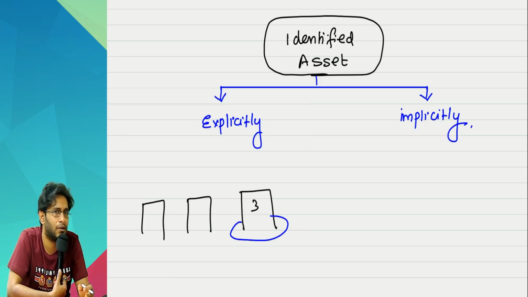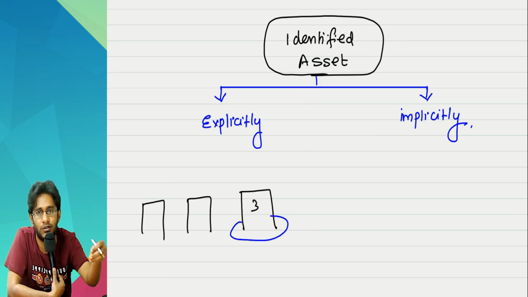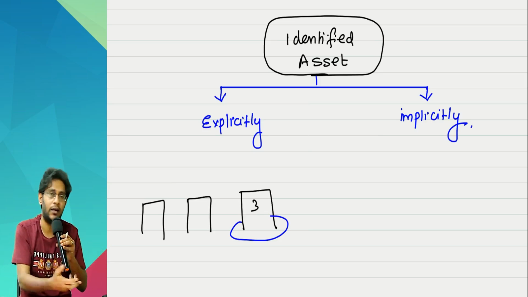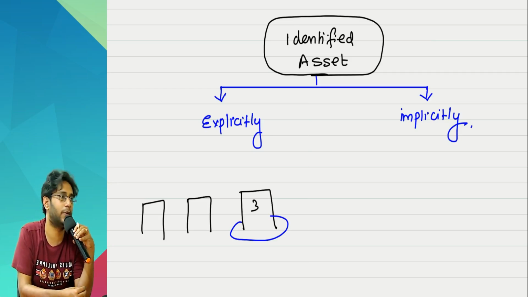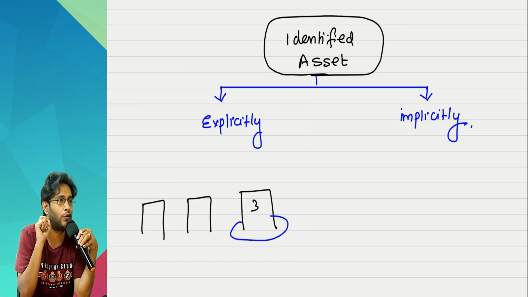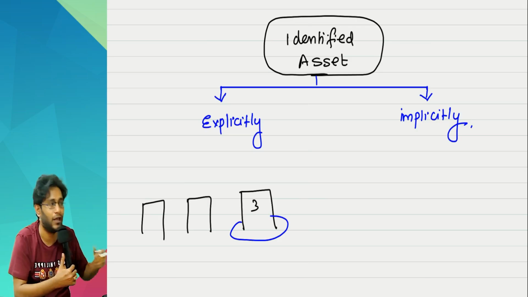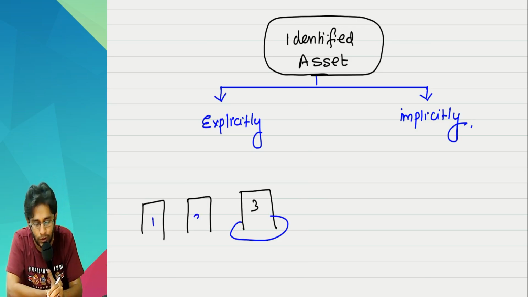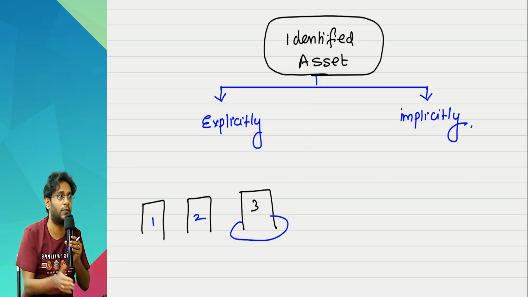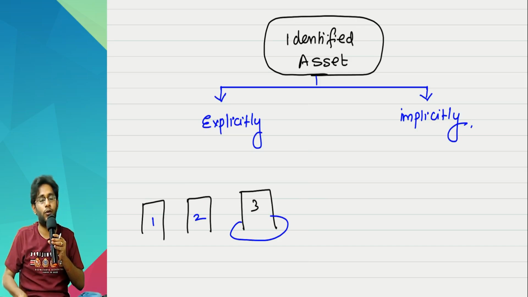Details like what? East facing or west facing, or what is the exact location, opposite to this landmark. Sometimes these days rental agreements and lease agreements even mention longitude and latitude points also. So clearly, we are talking about a particular asset, not about 1, not about 2. You should be able to distinguish this asset from the other assets which the lessor owns. So like that you are able to identify.